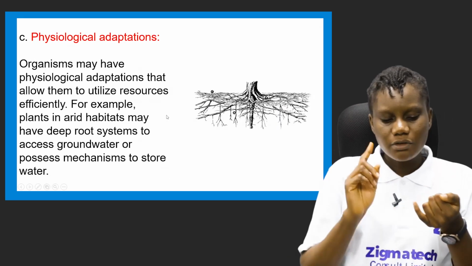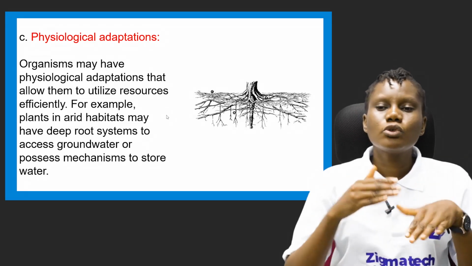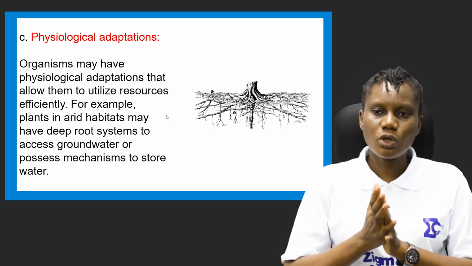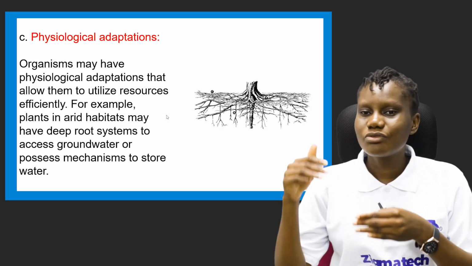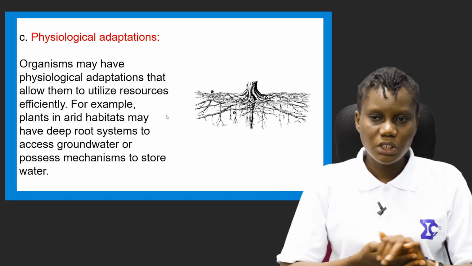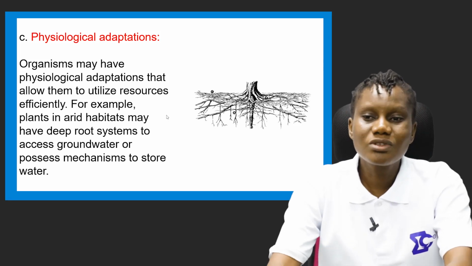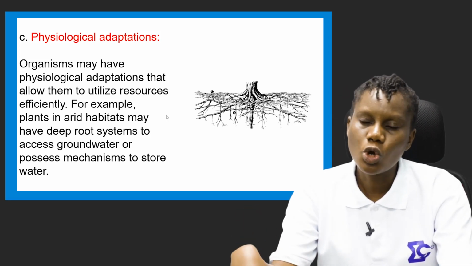So we have looked at physical adaptation and behavioral adaptation. We also have physiological adaptations. Organisms may have physiological adaptations that allow them to utilize resources efficiently. For example, plants in arid habitats may have deep root systems to access groundwater or possess mechanisms to store water.